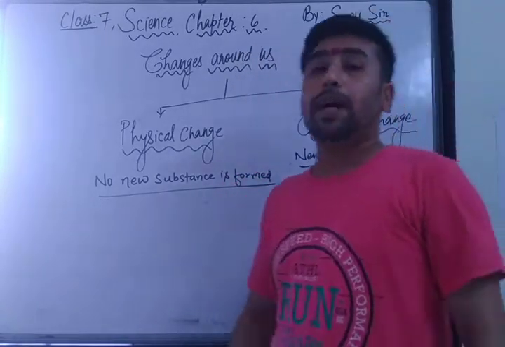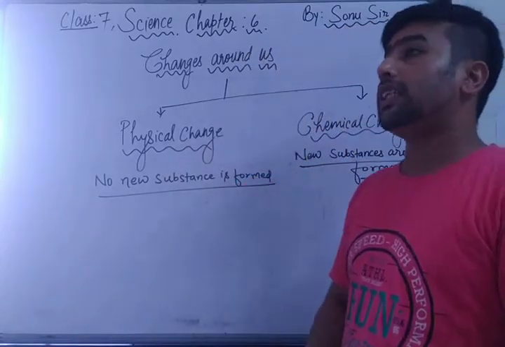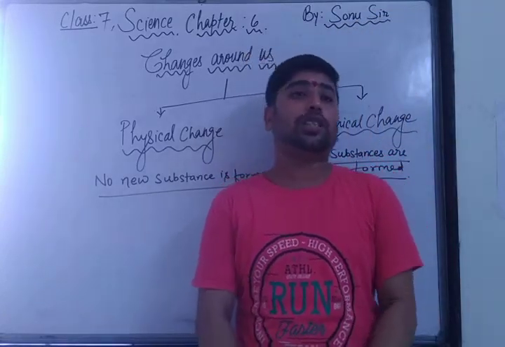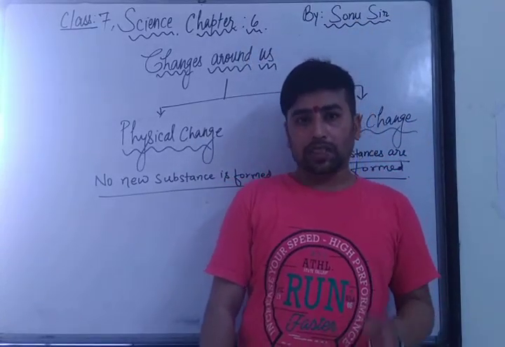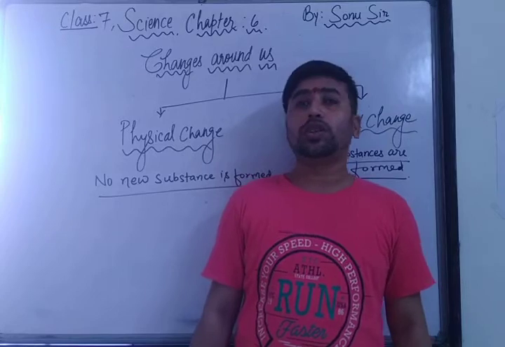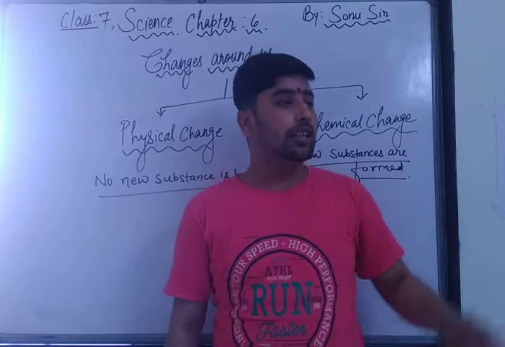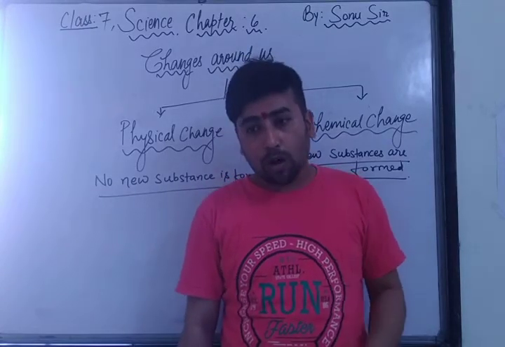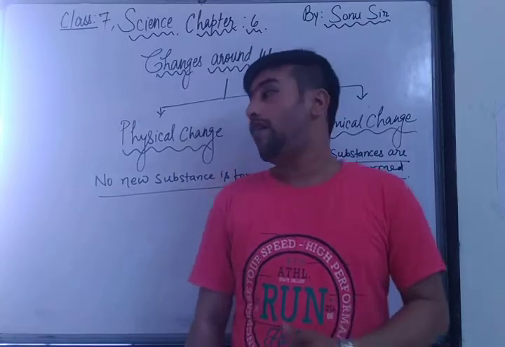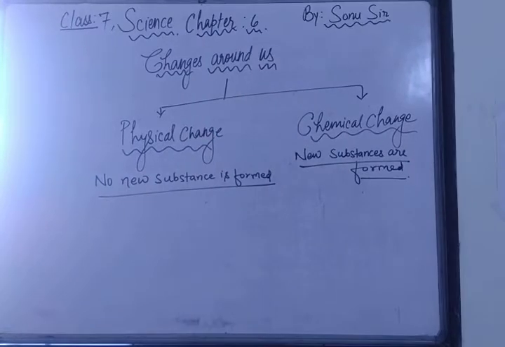So in the first paragraph of this NCERT textbook, they have just informed you about how many changes you have seen today. How many changes you have seen till now. Whatever the time is right now on your watch, you can check the watch and notice from early morning till now how many changes you have noticed. Just write these changes in your notebook. And now describe these two kinds of changes, physical change and chemical change. Whatever change you have noticed around you, you have to write whether it is a physical change or a chemical change.